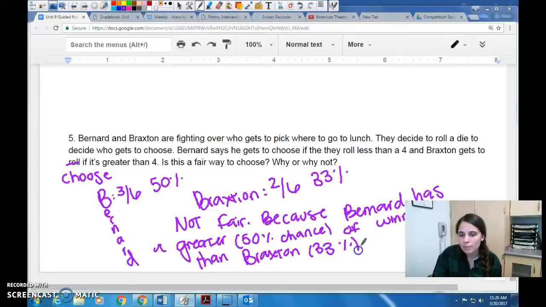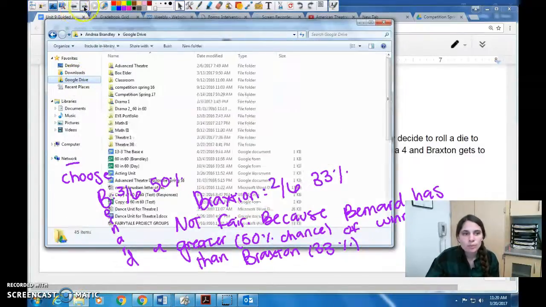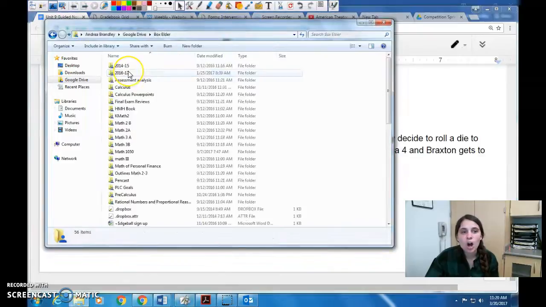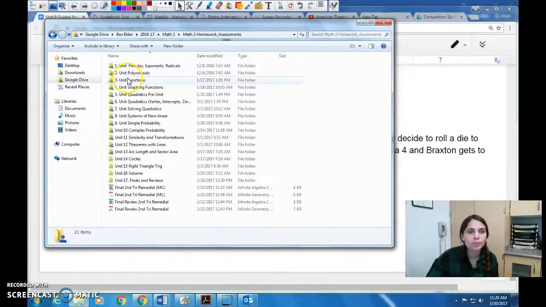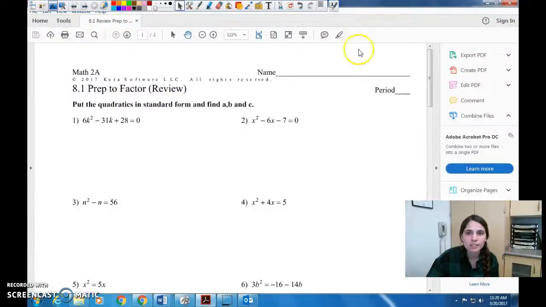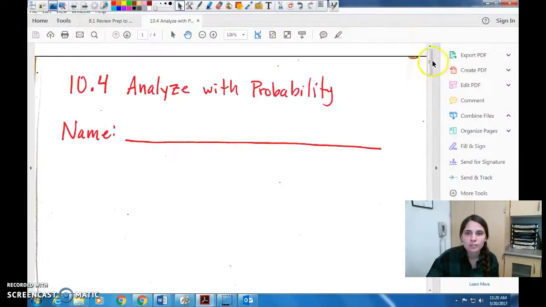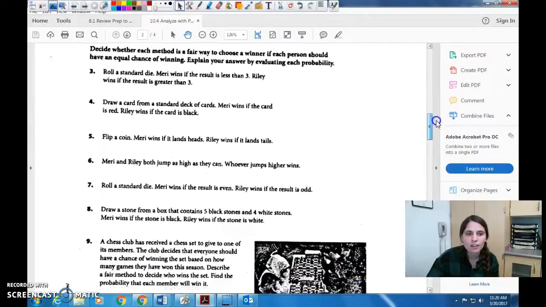So I'm going to go ahead and look at the assignment that I'm going to have you do with reasoning with probability. I just think the most important thing for you to remember is that there's not always going to be only one answer, and there's definitely not always going to be only one way to explain it. So if we look here on analyzing with probability, ignore this part. I have you starting right here on this page.